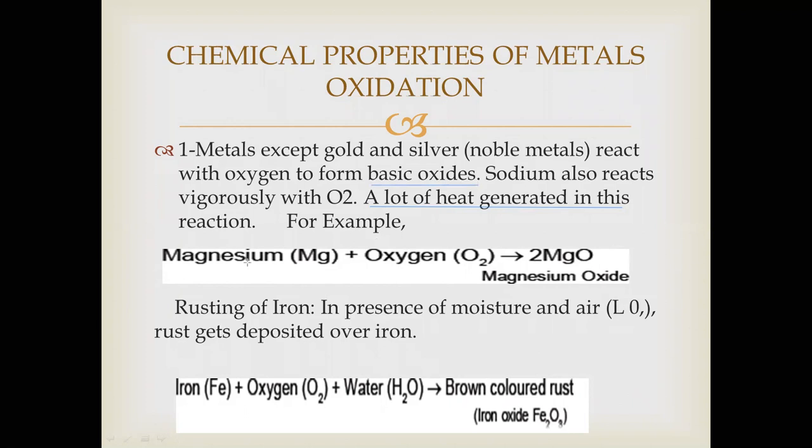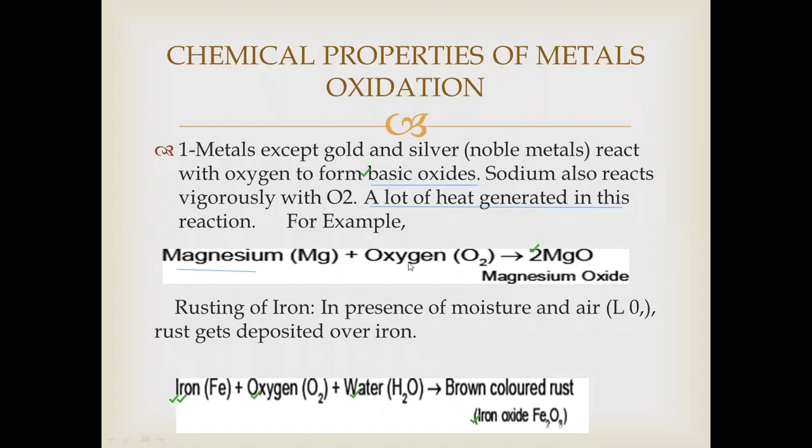For example, magnesium is a metal. When it reacts with oxygen, it forms magnesium oxide. This is called a basic oxide. Similarly, rusting of iron: in the presence of moisture and air, rust gets deposited over iron. So when iron reacts with oxygen and water, it produces iron oxide. So these are all basic oxides. Magnesium oxide and iron oxide are all basic oxides.